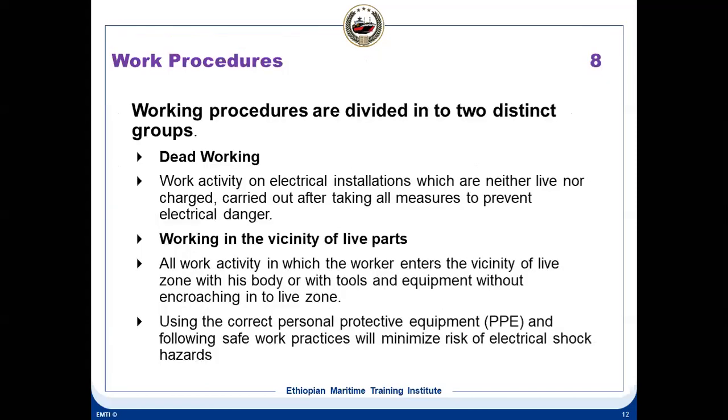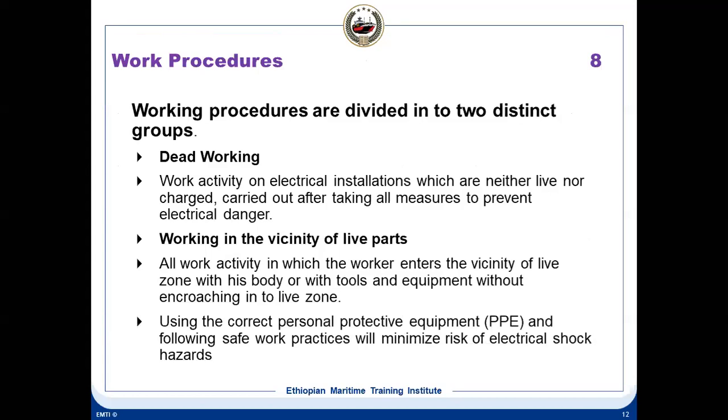Okay. So these working procedures are divided into two distinct groups. One is called dead working, and the other is working in the vicinity of the live parts. Dead working means work activity on electrical installations which are neither live nor charged, carried out after taking all the measures to prevent electrical danger. So one is dead working. One is working in the vicinity of the live parts.